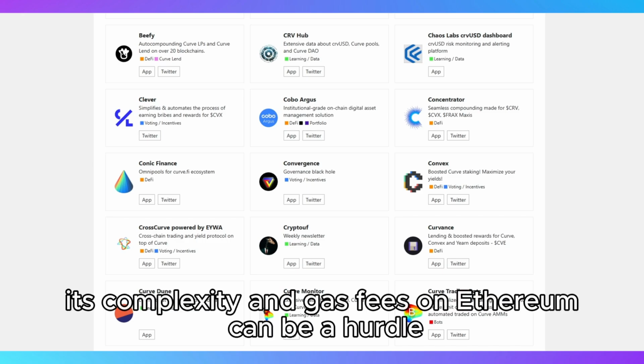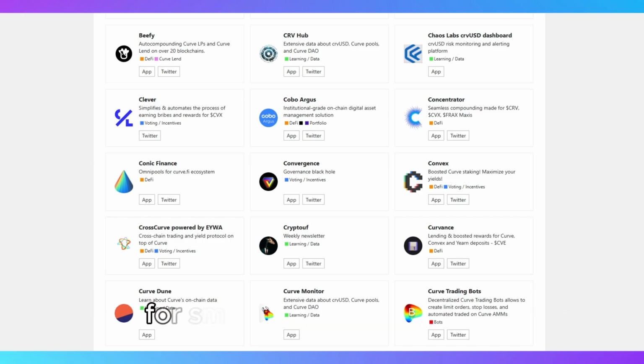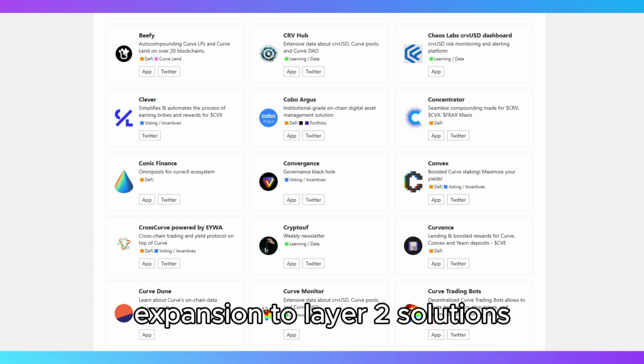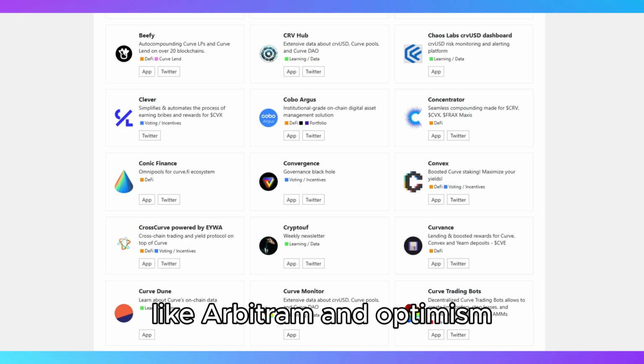However, its complexity and gas fees on Ethereum can be a hurdle for smaller investors, though this is mitigated by Curve's expansion to Layer 2 solutions like Arbitrum and Optimism.